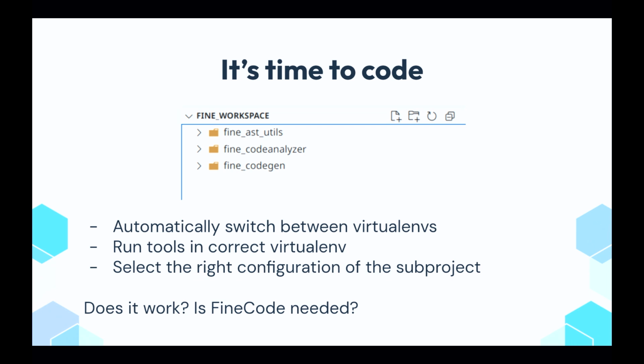So we created a project, we configured all the tools, and it's time to start coding. We open an IDE, for example, VS Code. Here we see a slightly more complex workspace with 3 sub-projects, and what do we expect from the IDE? That it automatically switches virtual envs when we switch between files of different sub-projects, that it runs tools in the correct virtual environments, and that it uses the correct configurations of each sub-project. Does it work out of the box? No. Is it achievable at all?